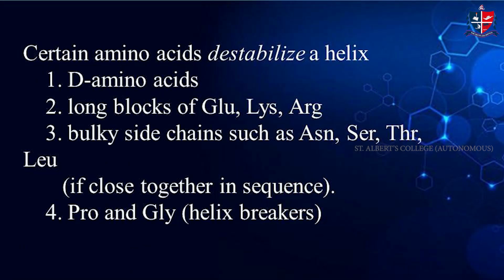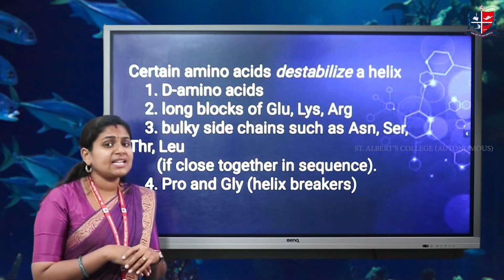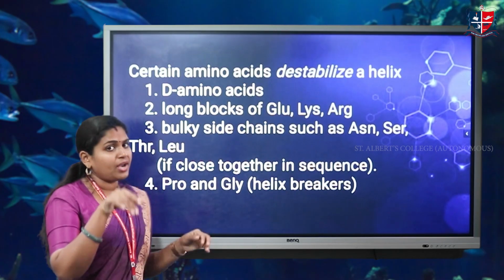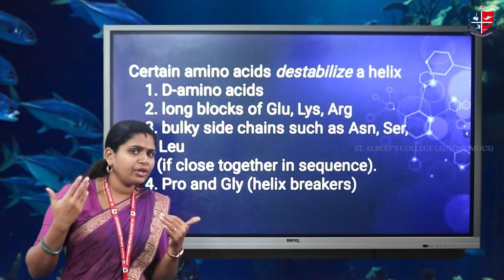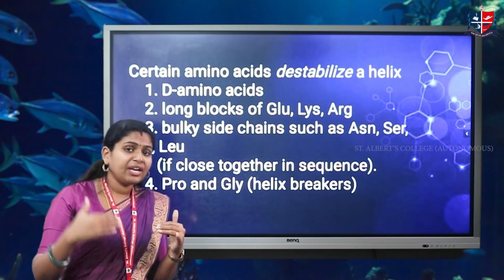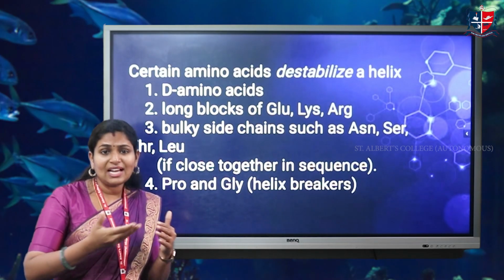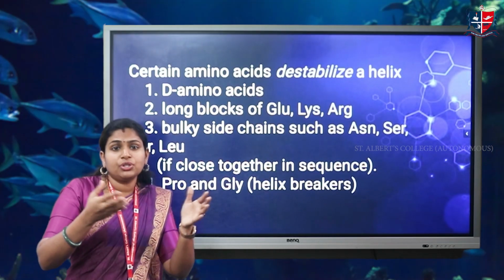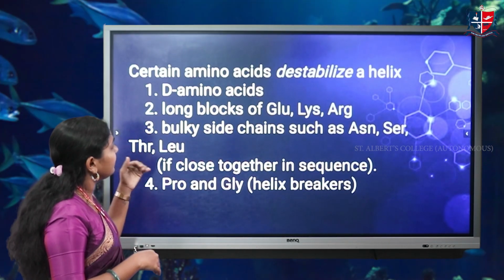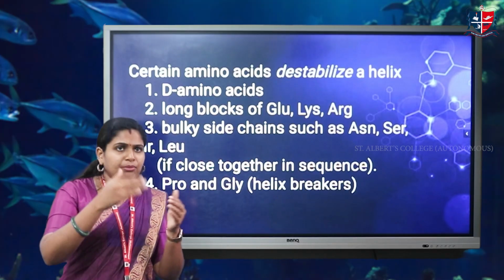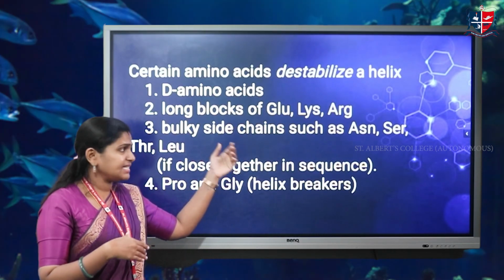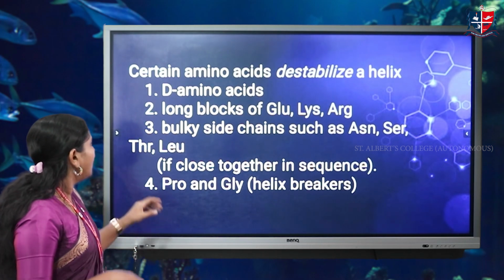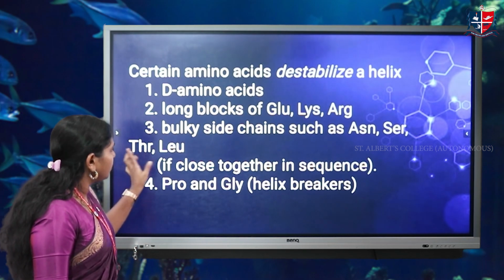And in alpha helix, there are certain amino acids that destabilize alpha helix. Destabilize means whenever there is a presence of D amino acids. D means dextro amino acid. We already know about the D amino acid and L amino acids. Whenever there are D amino acids in that particular chain, it will destabilize the alpha helix, or it will disrupt that particular structure of the alpha helix. Also, if that particular chain contains long blocks of glutamic acid, lysine and arginine, it also destabilizes that particular structure, as well as threonine, leucine, etc.